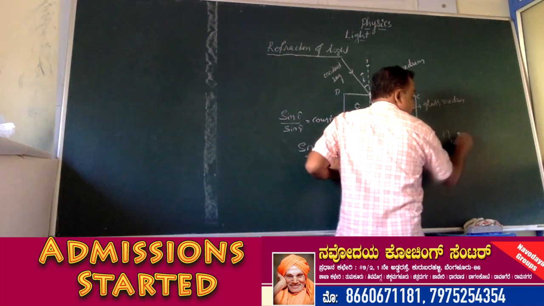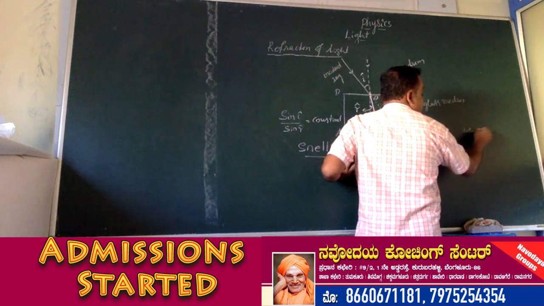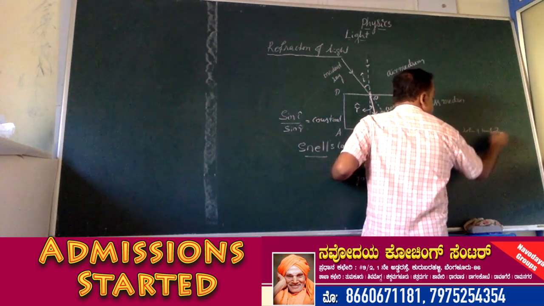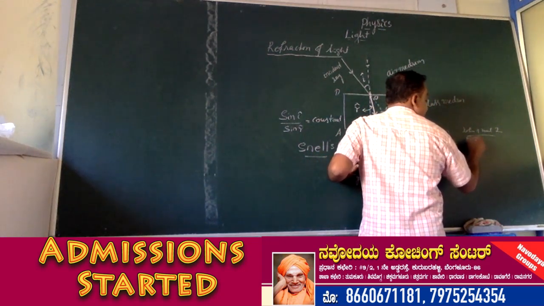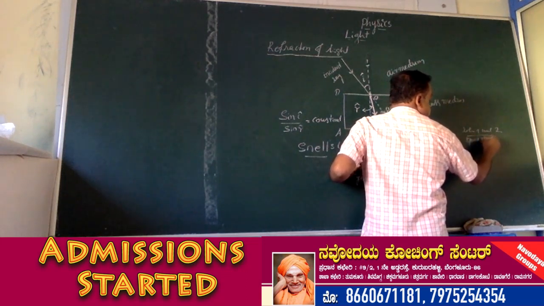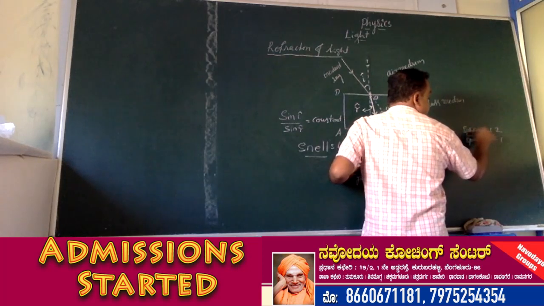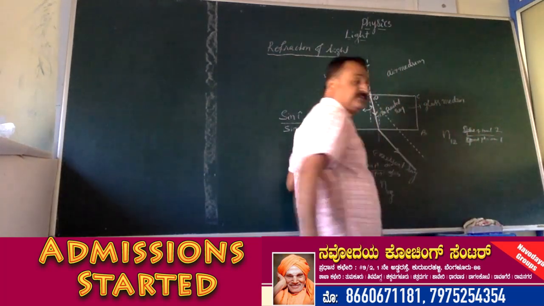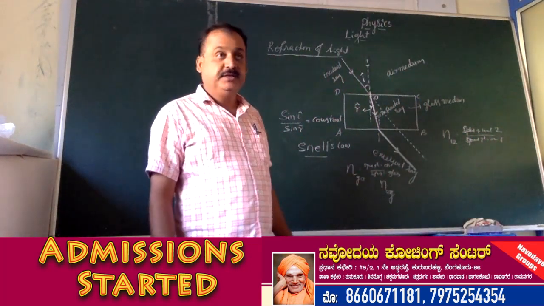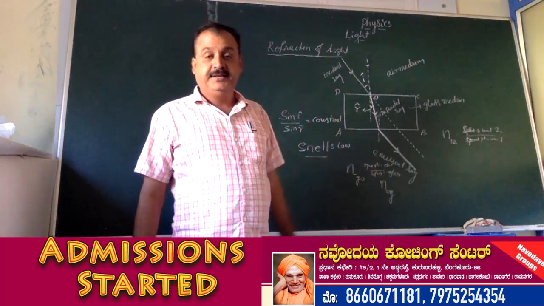N12, which is nothing but the speed of light in medium 1 divided by the speed of light in medium 2. So this is the speed of light in medium 1 with respect to the speed of light in medium 2. This is known as refractive index.